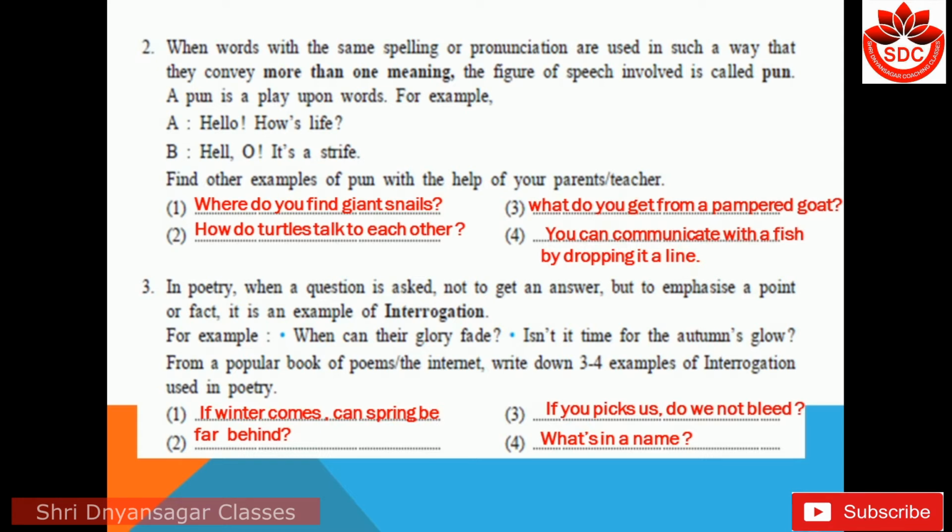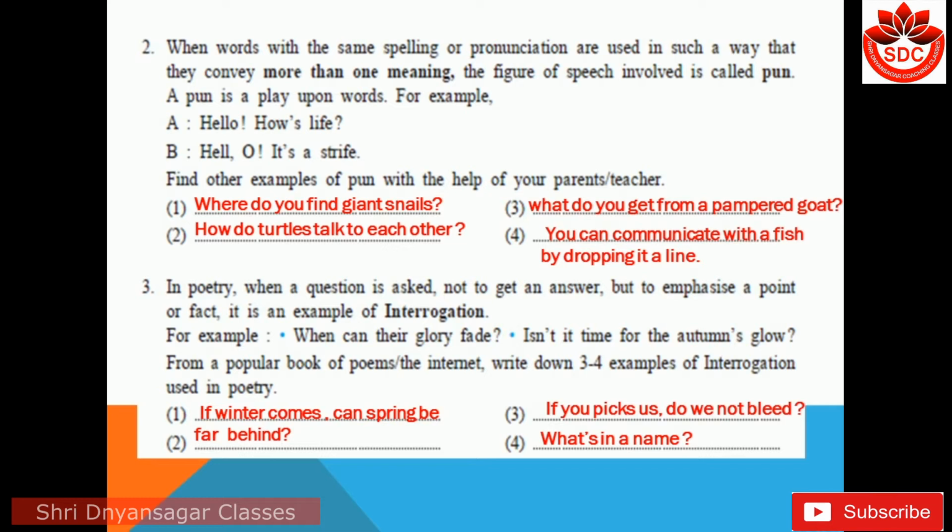Hello, how is life? B. Hello, oh, it's a strife. Find other examples of pun with the help of your parents and teacher. I have given you some examples there in red font. Third question. In poetry, when a question is asked not to get an answer but to emphasize a point or fact, it is an example of interrogation.